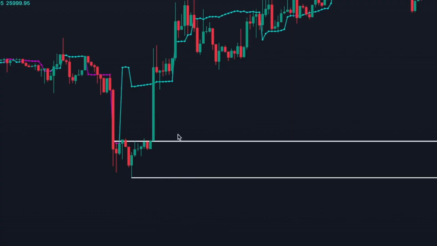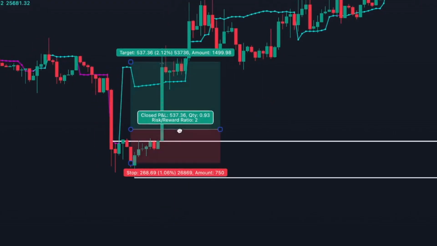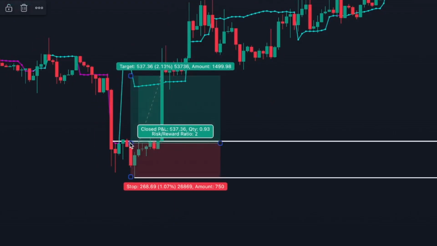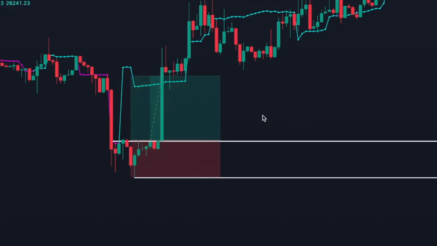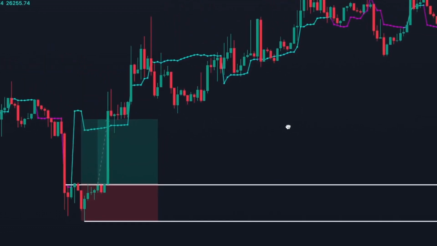I'm going to give you one more example. First, we identify important levels to set as support and resistance. Once we have the trend lines, we wait for a momentum candle to break through the resistance level. If only one candle breaks but doesn't have a large body, we wait for 2 more green candles. When we see 3 consecutive green candles, that's our signal to enter the trade.